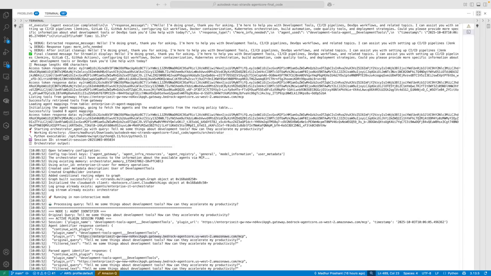This is the URL of that gateway. Going to share my screen again. This is the URL of the gateway. This is the original query. This is a filtered query from guardrails.